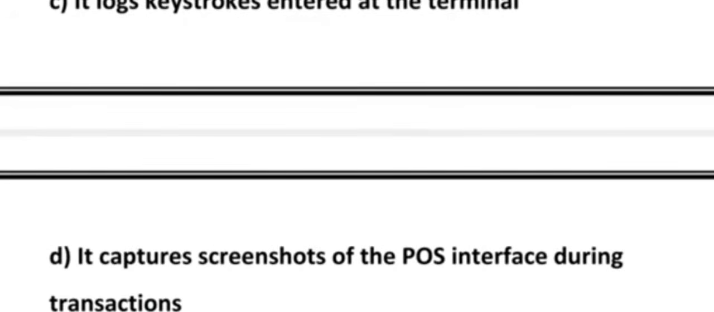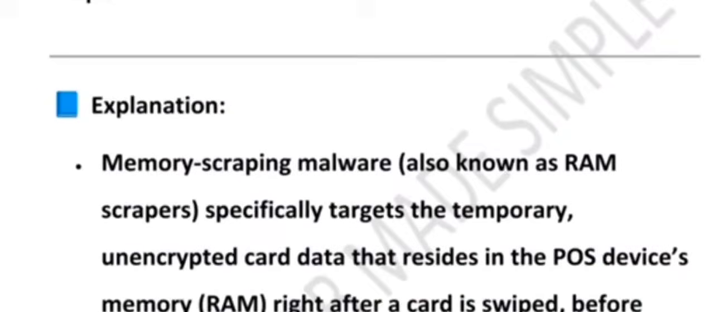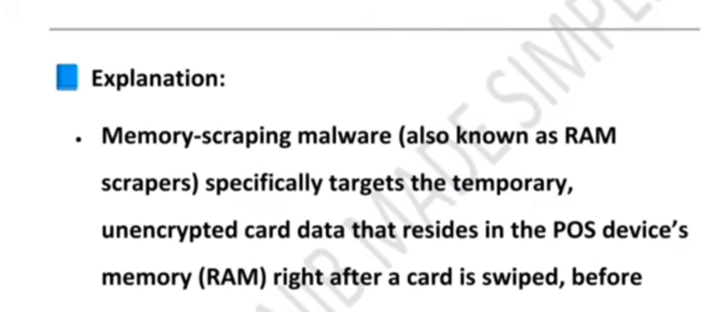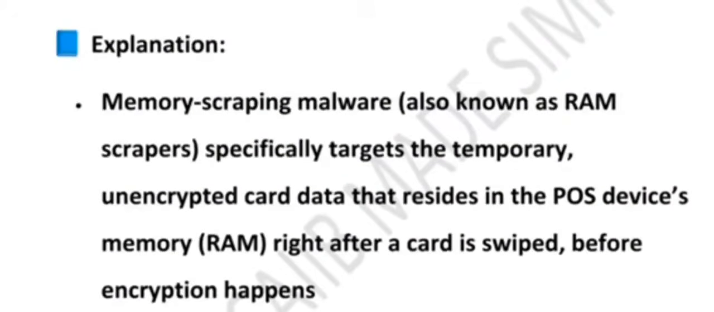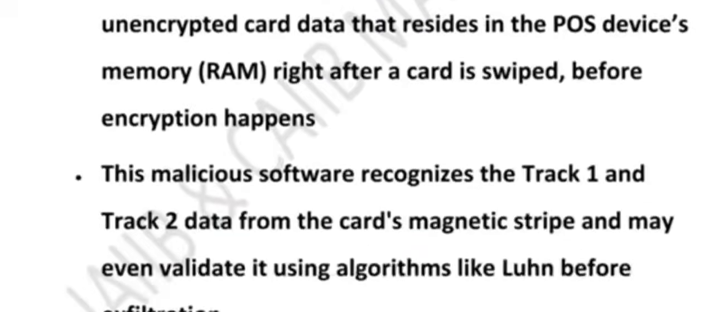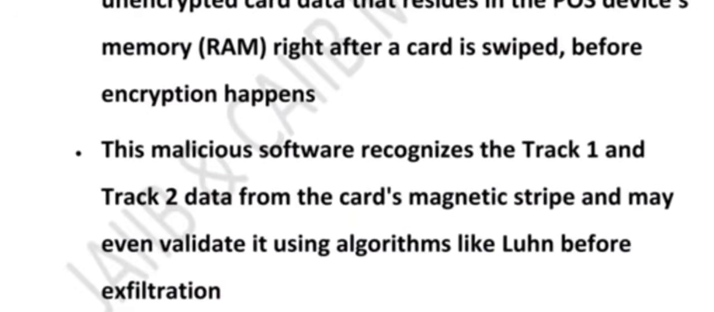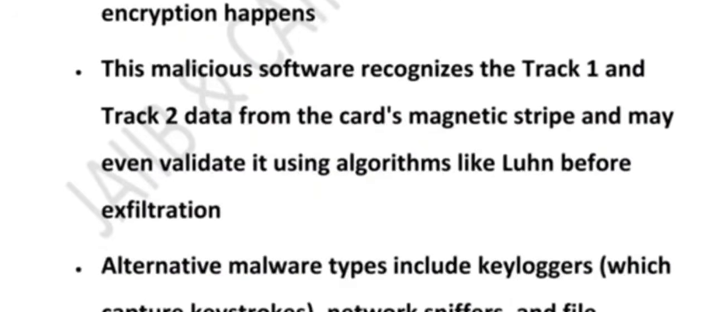So again not correct. Let's summarize what we learned: memory scraping malware is the same as a RAM scraper. It works by stealing card data before encryption directly from the terminal memory. And other malware types: keylogger captures what you type. Sniffer spies on the network. Screen recorder takes pictures of your screen. Right. So that is why option B is the only correct answer.